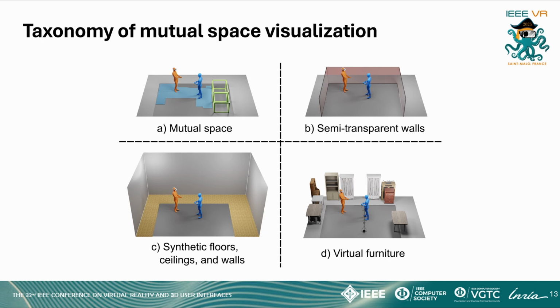To communicate spatial limitations with other users in dissimilar spaces, we introduce a taxonomy of mutual space visualization. In the application, we have visually distinguished the mutual space to enhance user awareness and understanding of the shared environment, which is accessible to both users in the same way.